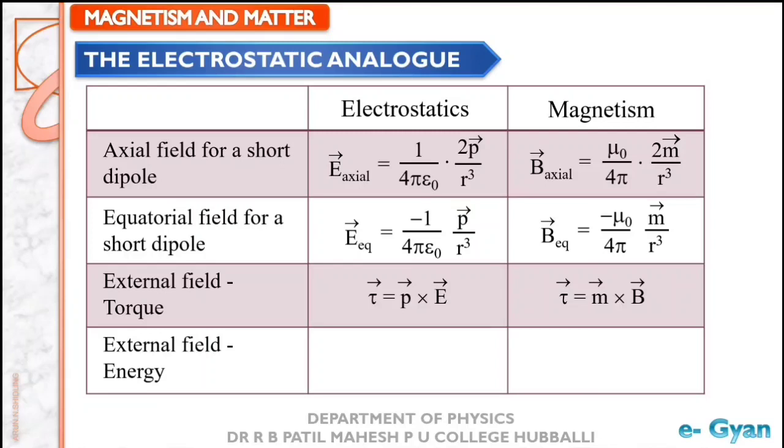In case of potential energy, we have the equation in electrostatics as U is equal to minus P dot E, and in magnetism we have a similar one, that is U is equal to minus M dot B. So we see that all the quantities in electrostatics are comparable to magnetism, that is, analog to magnetism.